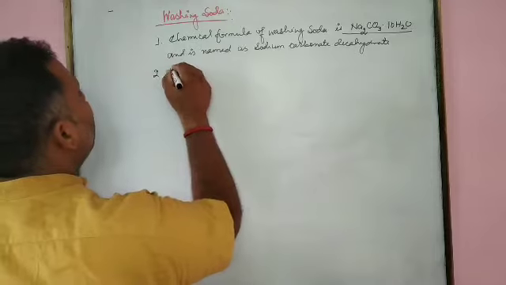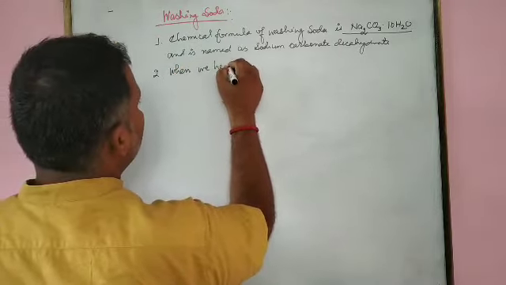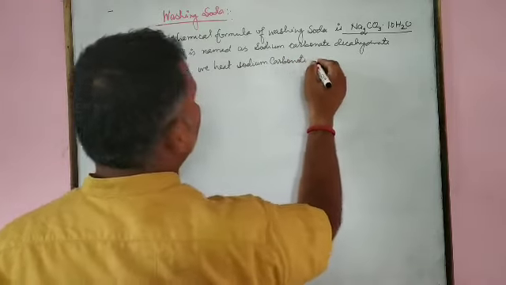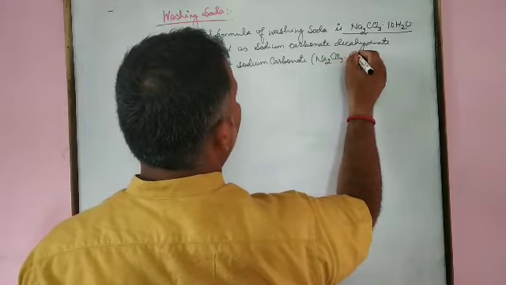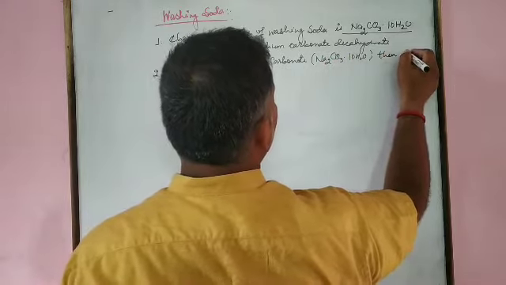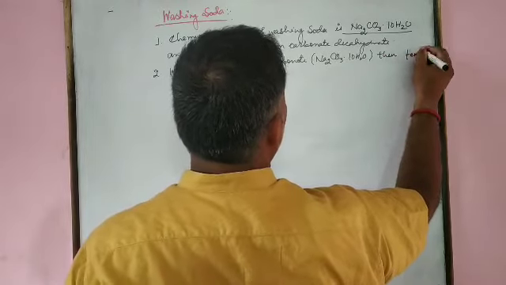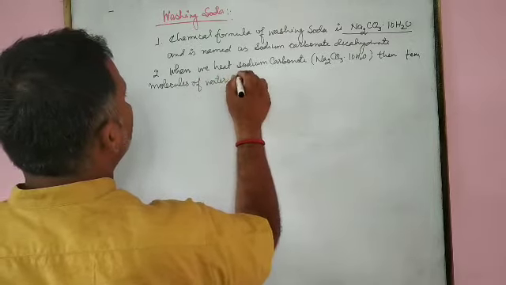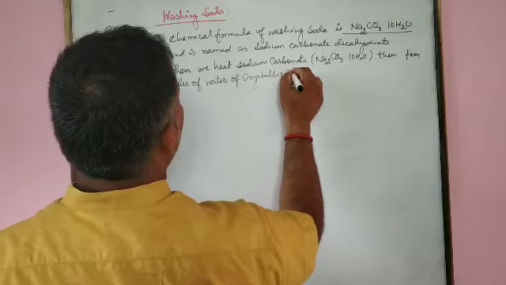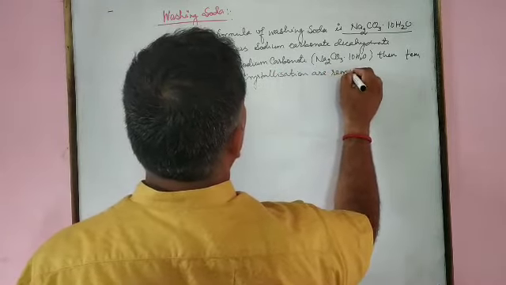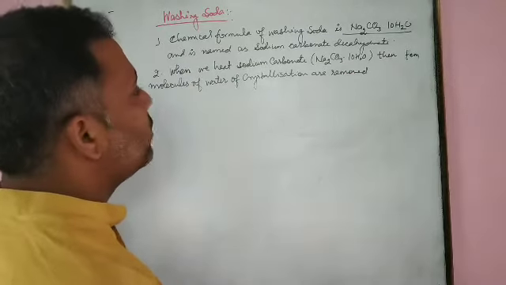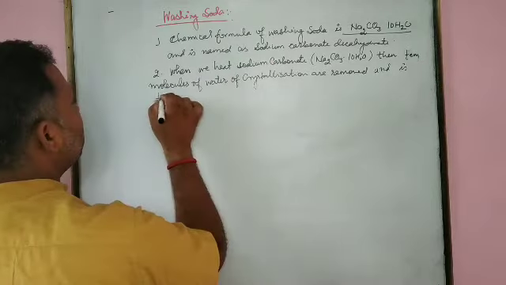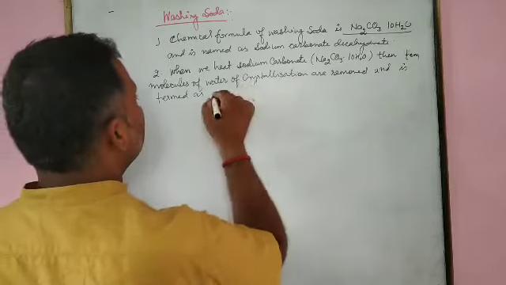When we heat sodium carbonate, that is Na2CO3.10H2O, the 10 molecules of water of crystallization are removed, and it is termed soda ash.